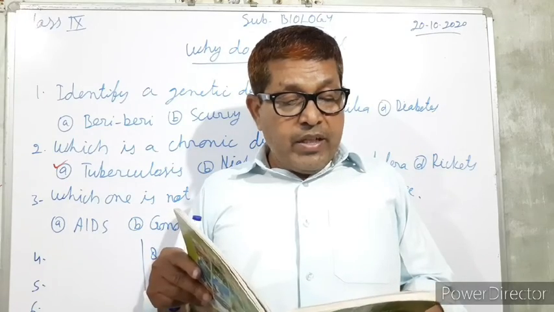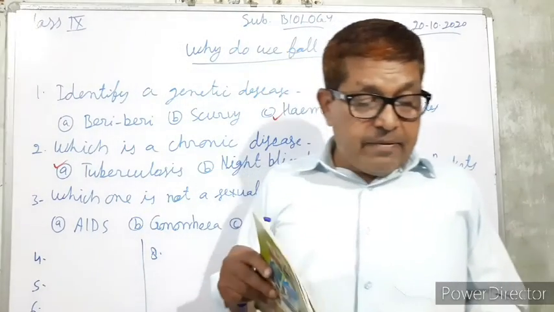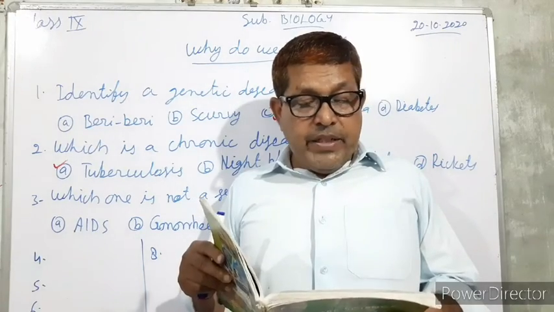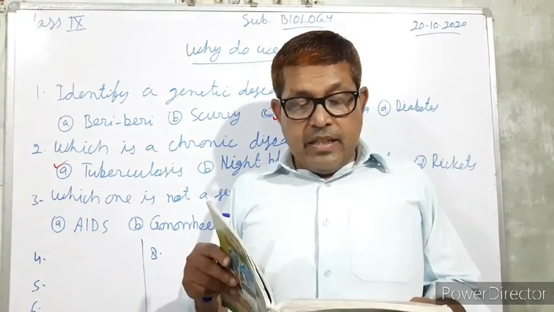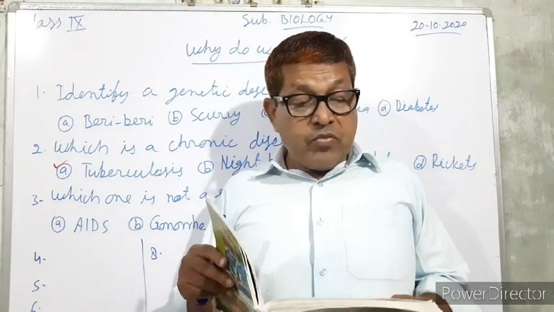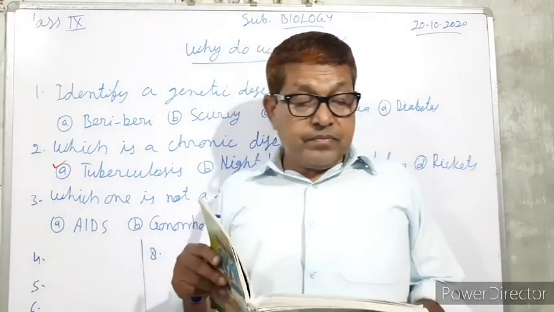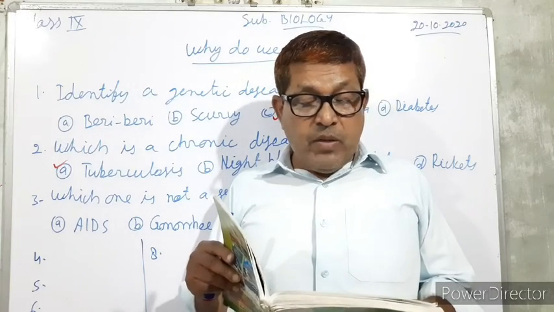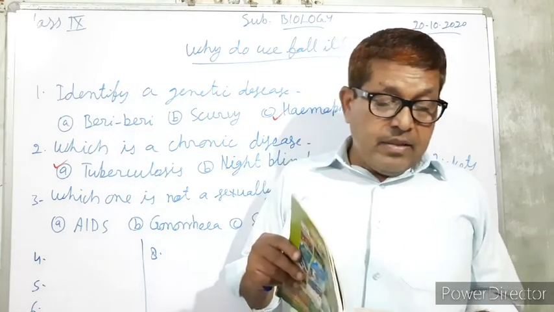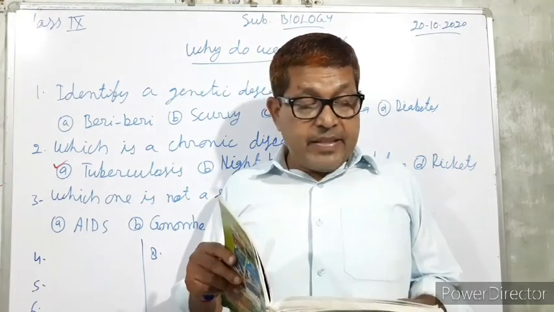Which one of the following causes Kala Azar? 4 options are there. A. Ascaris. B. Trypanosoma. C. Leishmania. And D. Bacteria. Trypanosoma causes sleeping sickness.